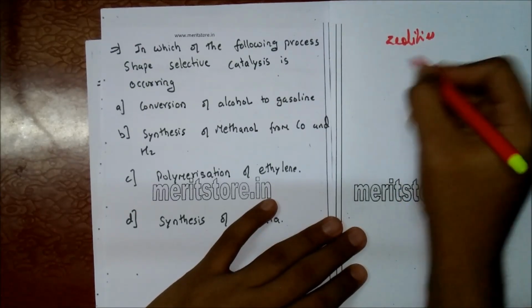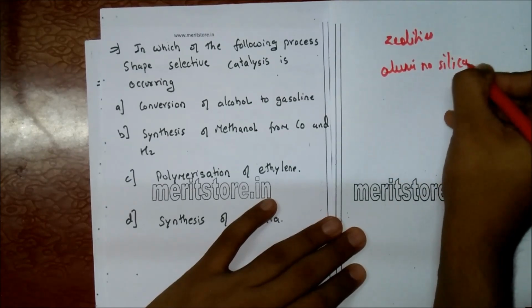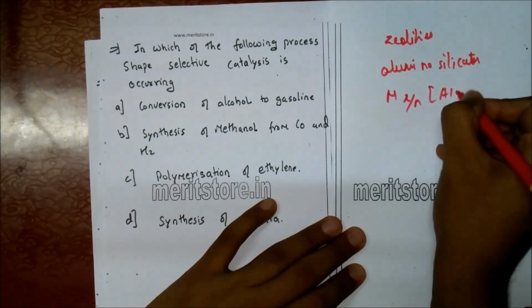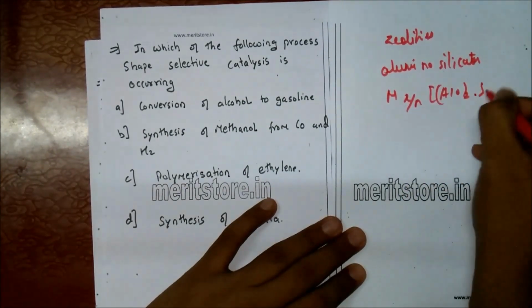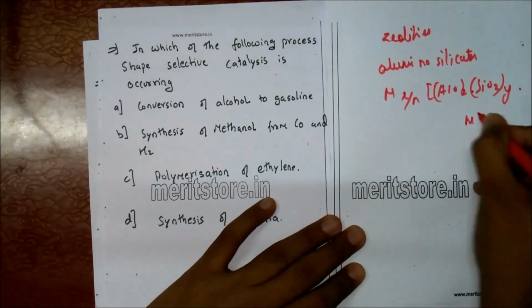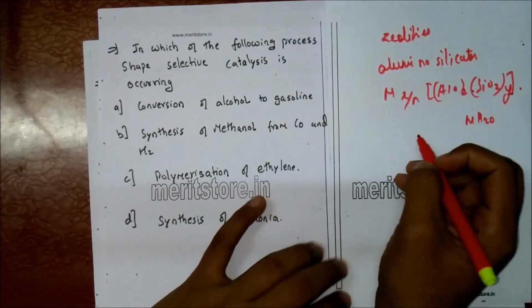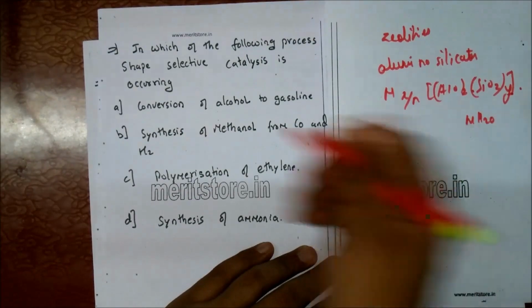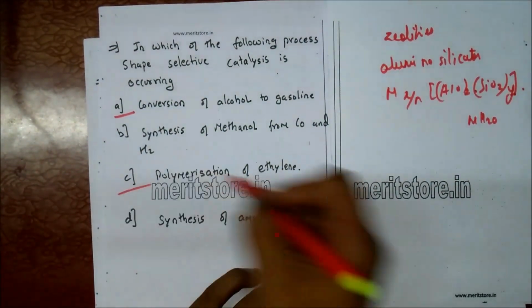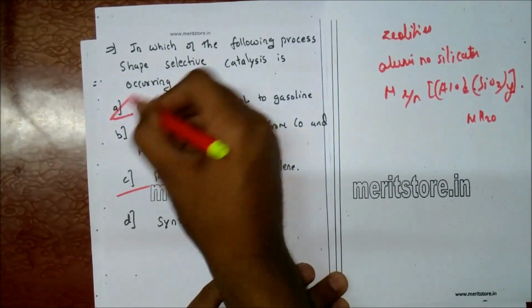And zeolites are aluminosilicates of the general formula M x/n AlO2 . SiO2 y . m H2O. Now zeolites are used in the conversion of alcohol to gasoline as well as in the polymerization of ethylene. So here, two answers are correct. That is option A and C. Therefore, both are the correct answer.